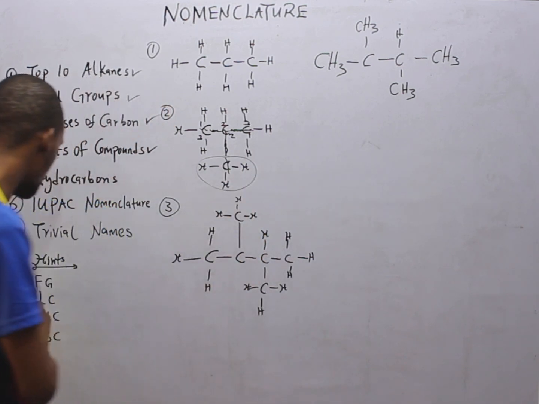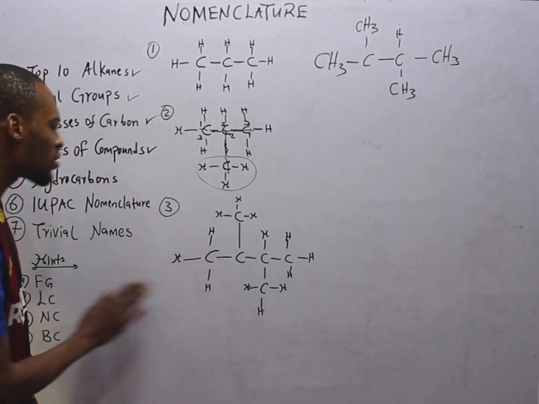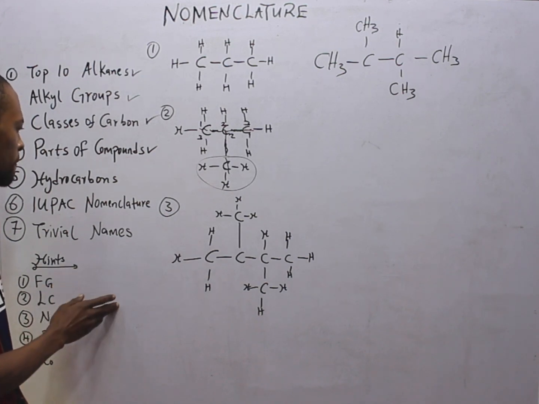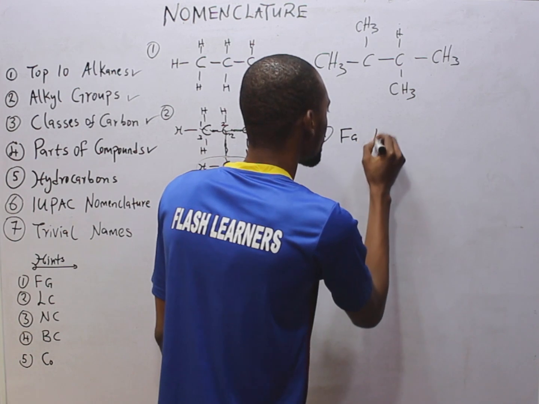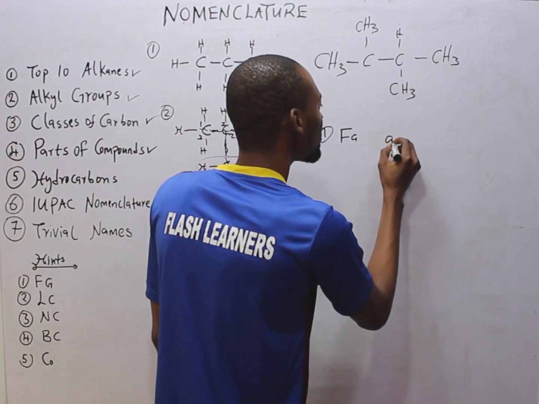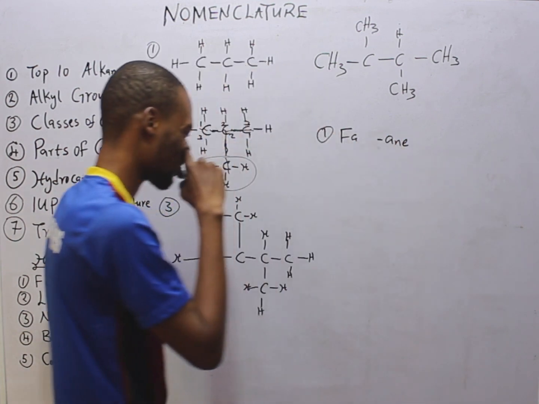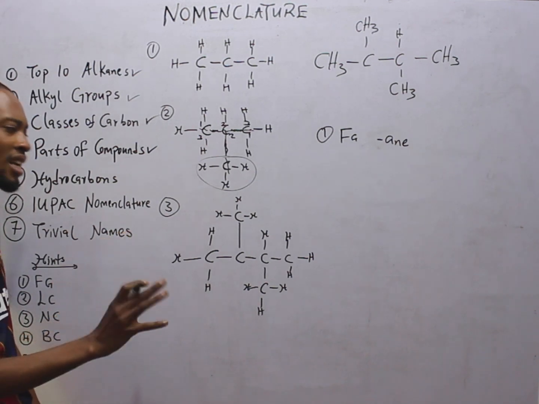And the next step is functional group. It is a hydrocarbon with single bonds throughout. Therefore, it is an alkane. So functional group, alkane. And what will alkane end with? ANE. Suffix.